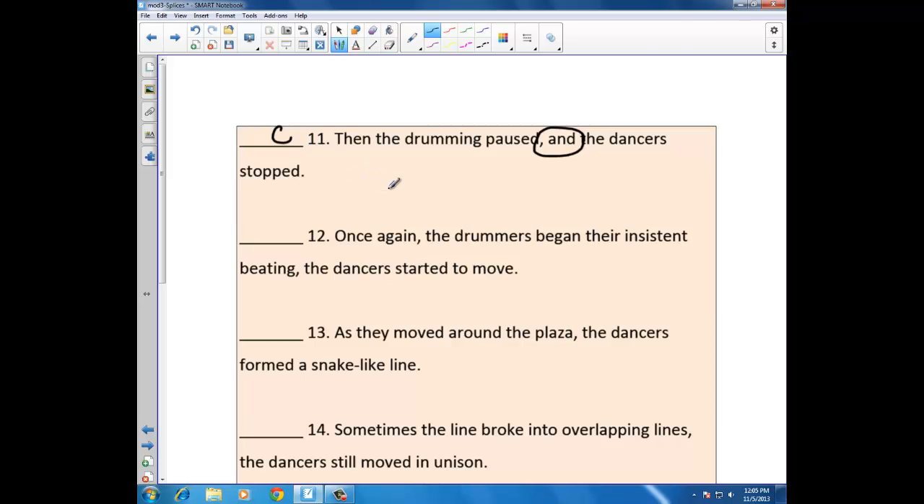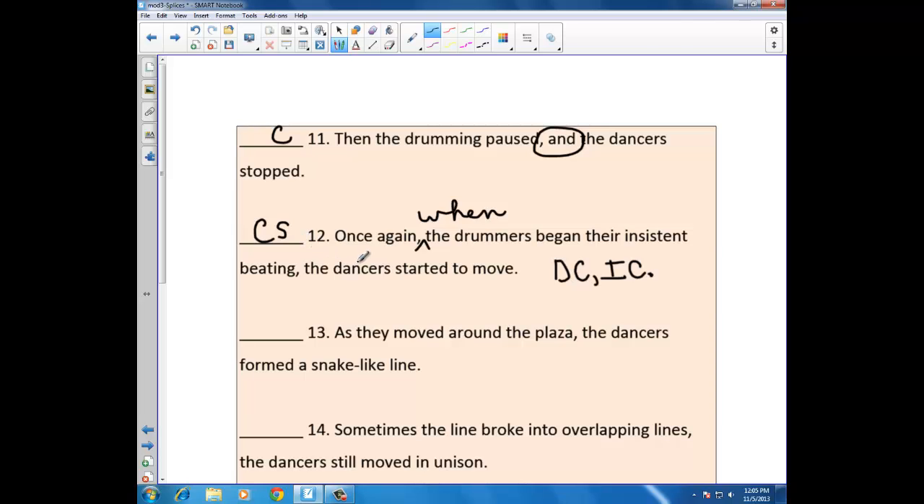Once again, the drummers began their insistent beating. The dancers started to move. Once again, I'm going to put the dependent clause first this time. When the drummers began their insistent beating, the dancers started to move. We have a dependent clause first, a comma, followed by the independent clause. This is one of the methods that we can use, and we have corrected this comma splice.